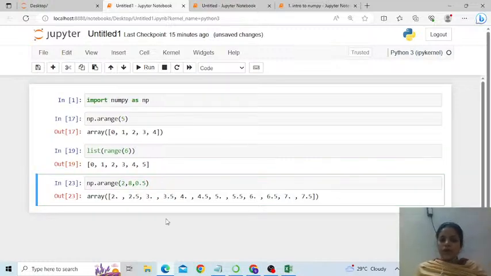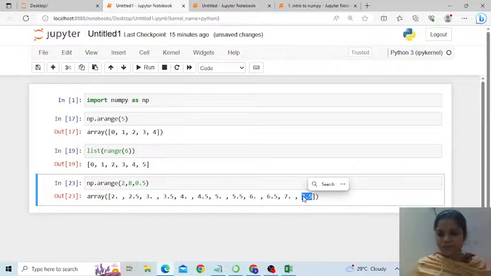This is what I want to say. So if it is 2, the next number would be 2.5, 3, 3.5, 4, 4.5, and the last one is still 7.5, because after 7.5, 8 will make it not less than the upper limit 8. Right, hoping you are understanding.